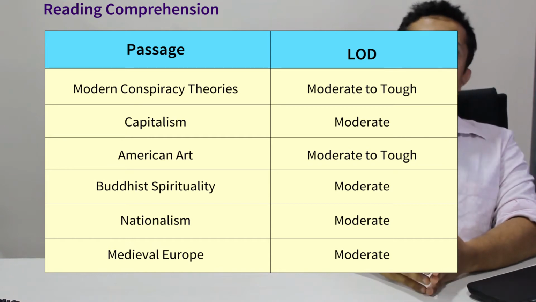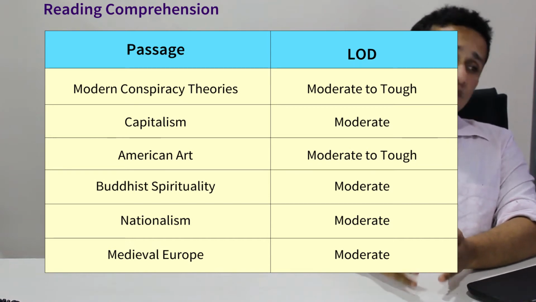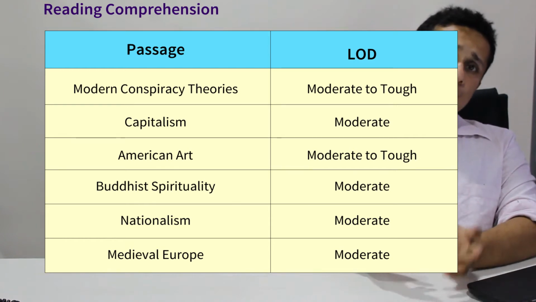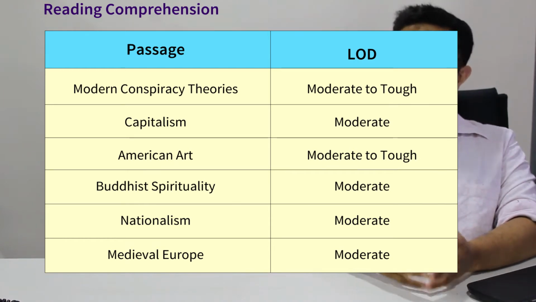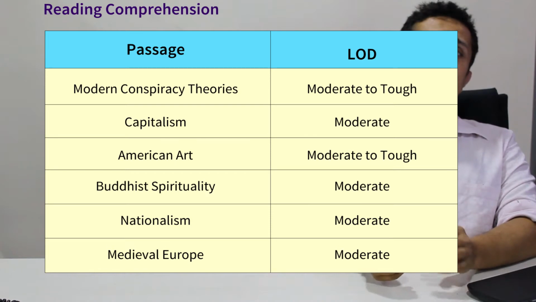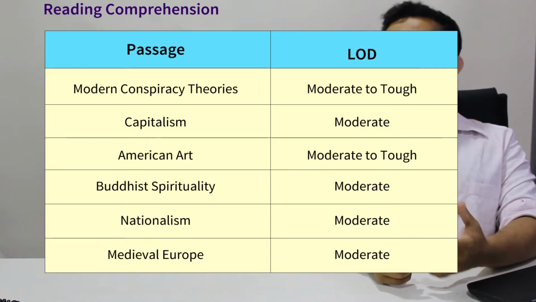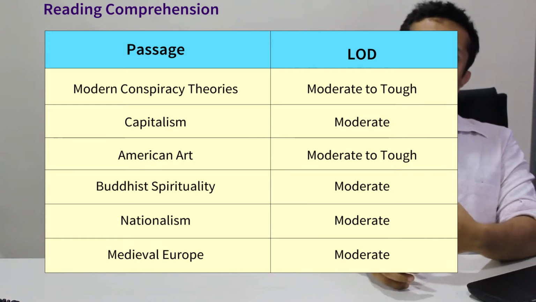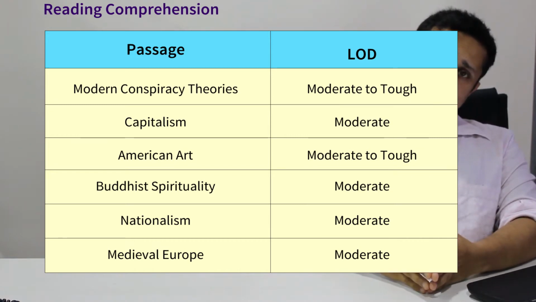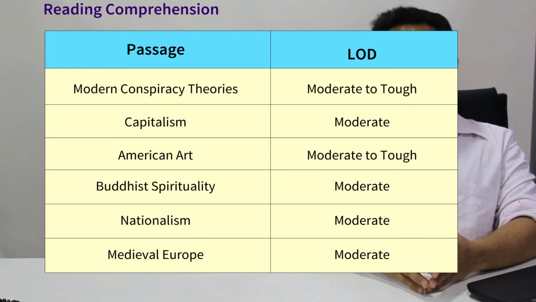If I see the classification of all the RCs out here, there were 4 moderate RCs and 2 moderate to tough RCs. In such a case, I would look at the subject matter areas and then see which are the ones that interest me the most or which are the ones that are easier for me to read. So for example, what were these areas?